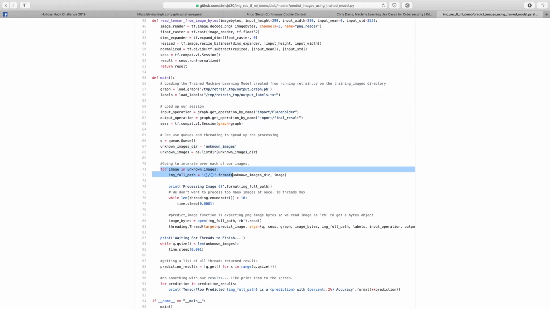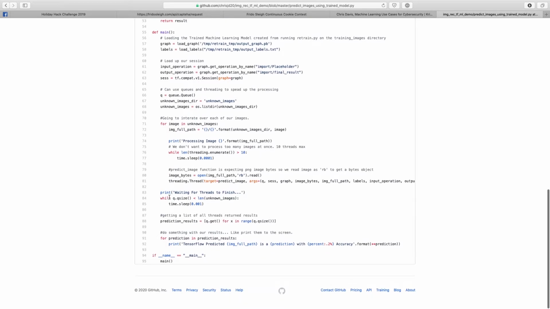For each of the images, we're then going to start some threaded activity, and we are going to be predicting that image using image thread. Target is going to be the predict image function, and these are going to be the arguments that we're going to pass on, which is going to contain both the image information and some others, which we'll need to change here, obviously, to also include the UID. Once all of that prediction activity has been done, we'll have our prediction results, and then we can loop over those prediction results and get the information that we need.